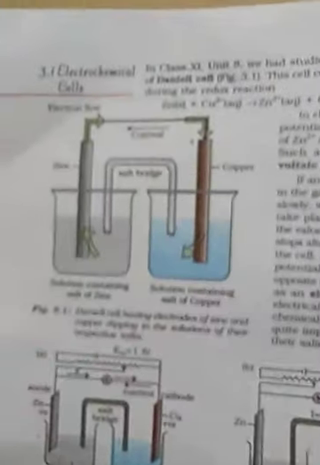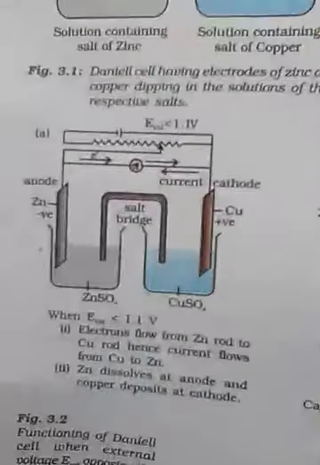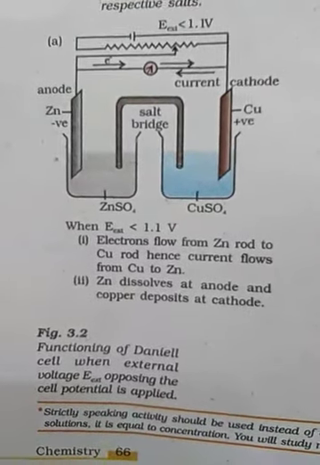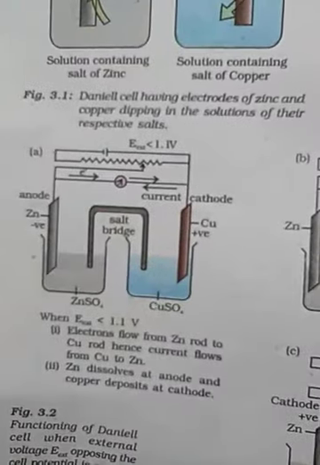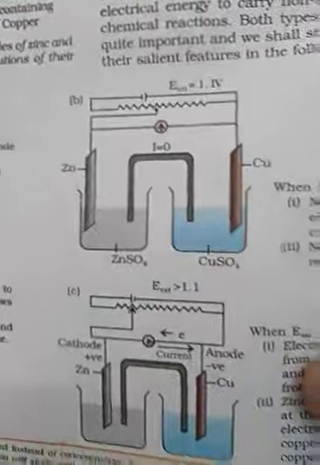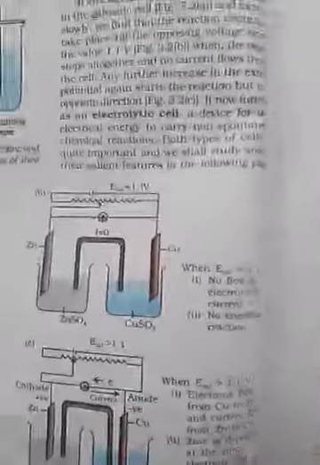You draw this diagram of the Daniell cell. This one is a Daniell cell when the external voltage is less than 1.1 volt, equal to 1.1 volt, and more than 1.1 volt. These are also important.